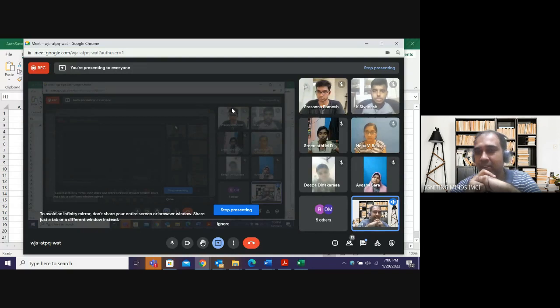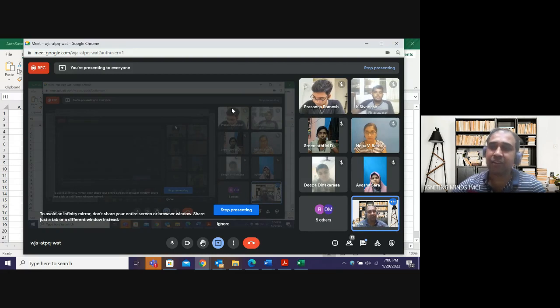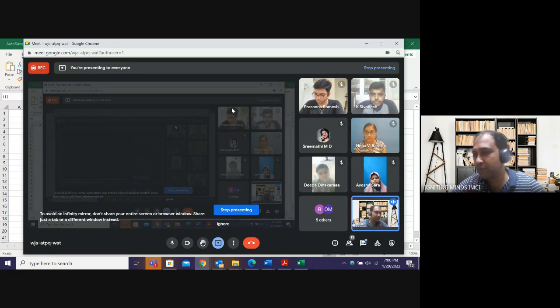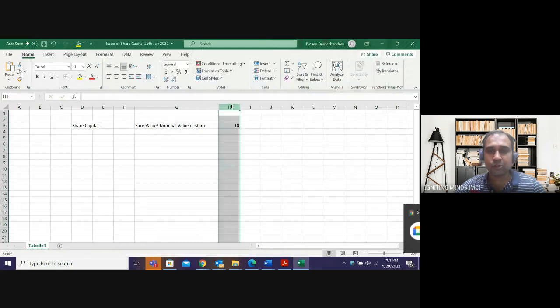Okay, 990 rupees. See, I'm not talking about the market value. I'm talking about the issue price. See, I can issue at 1000 rupees. Tomorrow it can become 1200 immediately. Next day it can become 1500, and after 1 month it can become 200 also. So market price can keep on fluctuating, and we don't do the accounting based on market price. None of the accounting is done based on market valuations. We only do the accounting based on the book valuations. Clear?